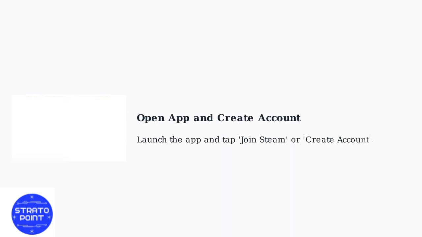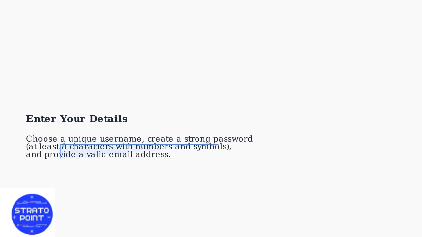Start by downloading the free Steam app from the Google Play Store for Android or the App Store for iPhone. Once installed, open the app and tap the Join Steam or Create Account button to begin. Enter a unique username, a strong password with at least 8 characters including numbers and symbols, and your valid email